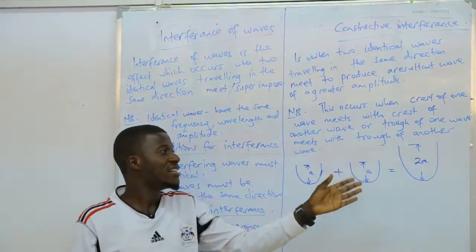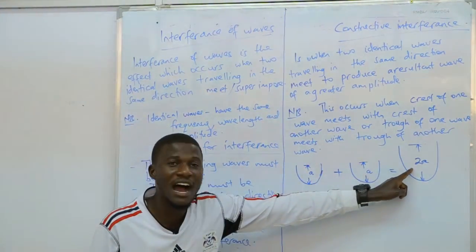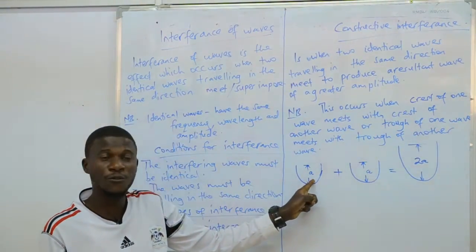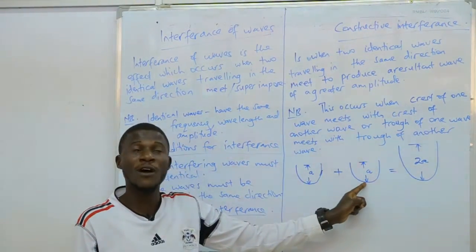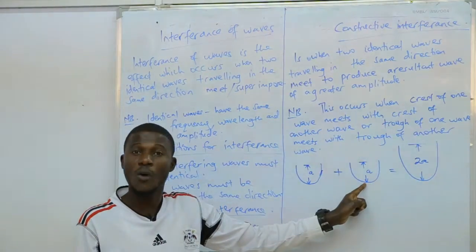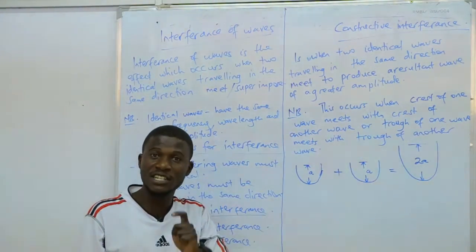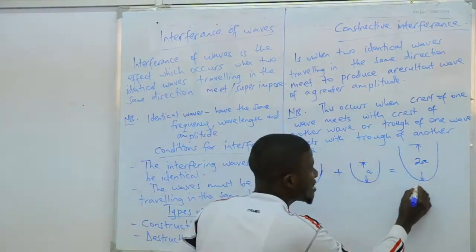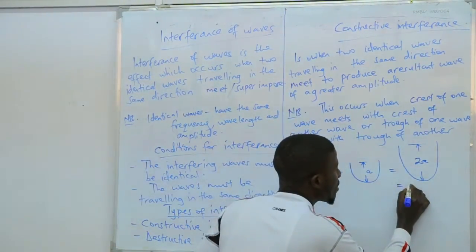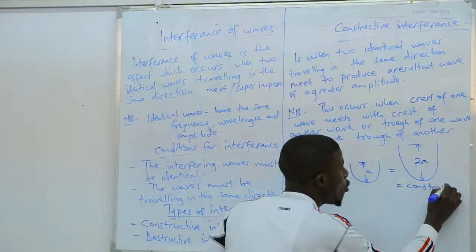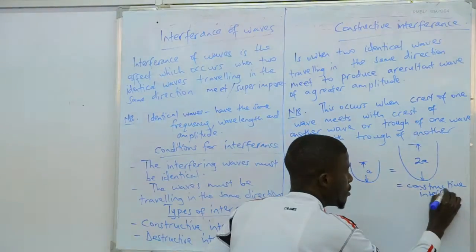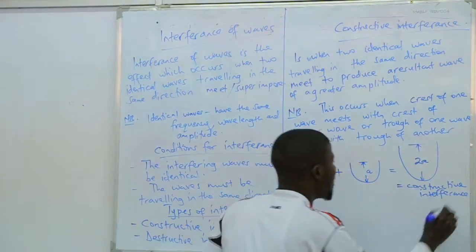Are we together? This is now the resultant trough. This is the trough of one wave, you combine with the trough of another wave. This one gives us constructive interference. So the result here, you are seeing, is giving us constructive interference.